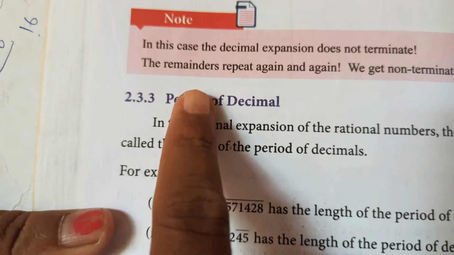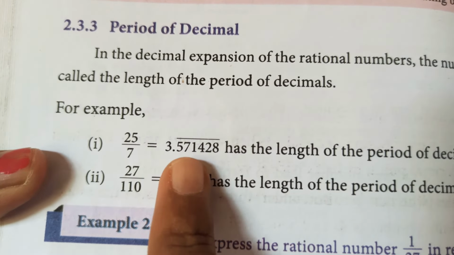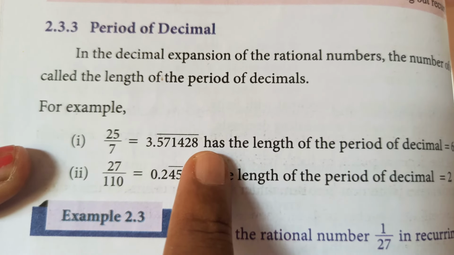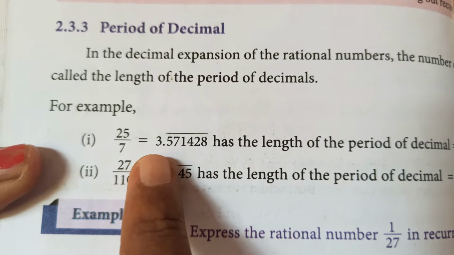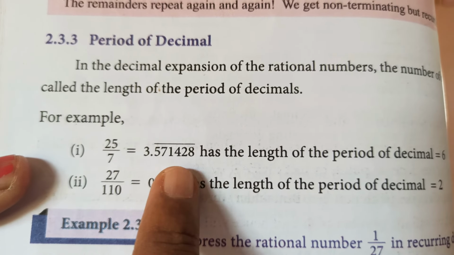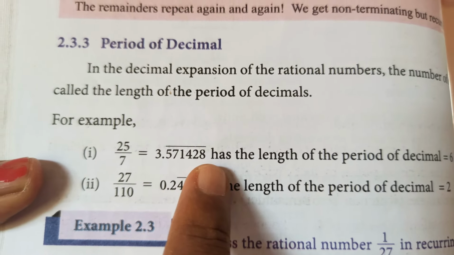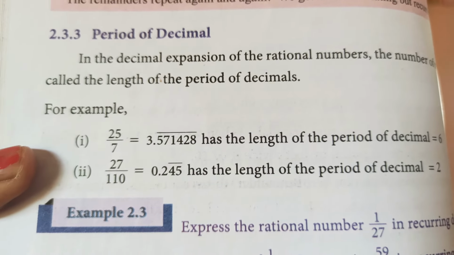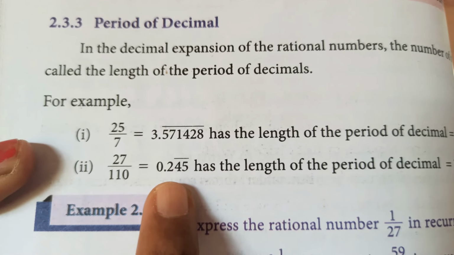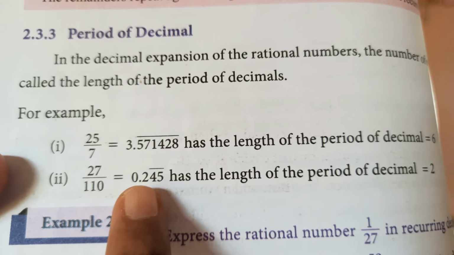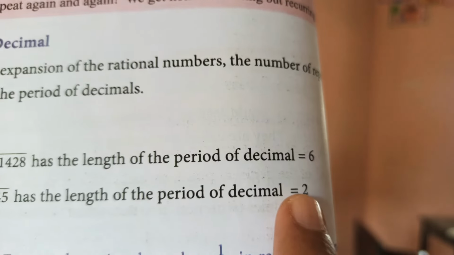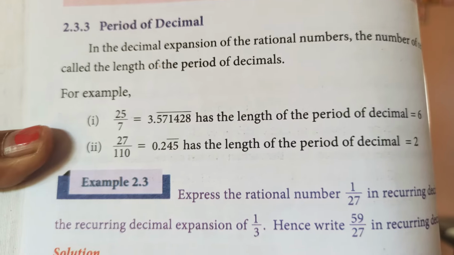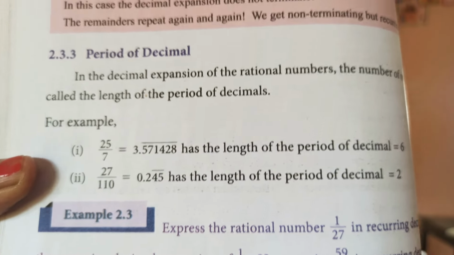Next we are coming to the period of a decimal. Now in a non-terminating decimal, the decimal expansion will repeat itself. So after dividing 25 by 7, 3.571428, again it will be 571428. That is why the bar has been placed. Here it is 2.45, then 454545, and the period here is 2. And for the first one it is 6. So the period of 3.571428 is 6.